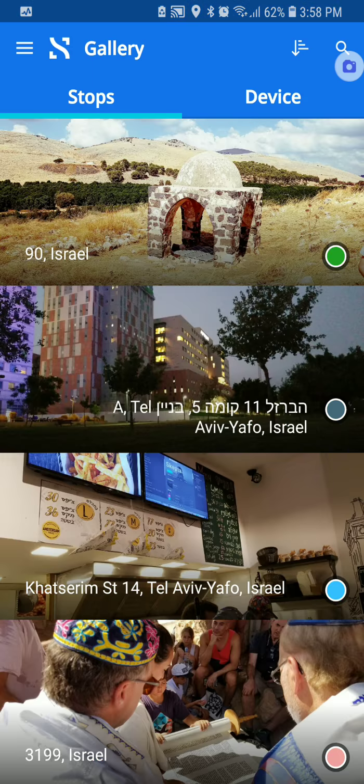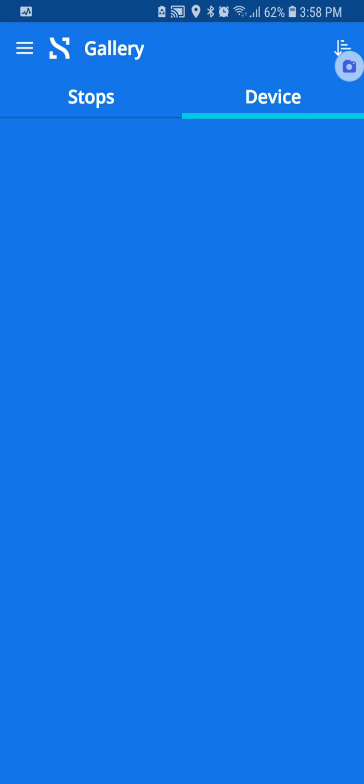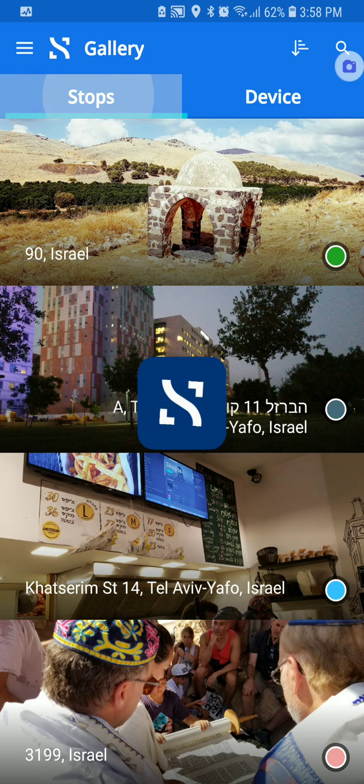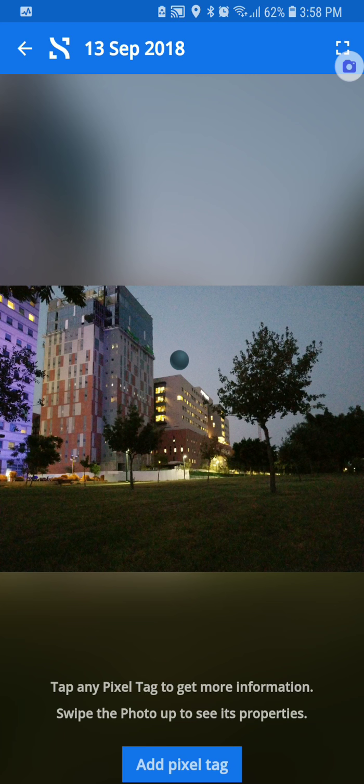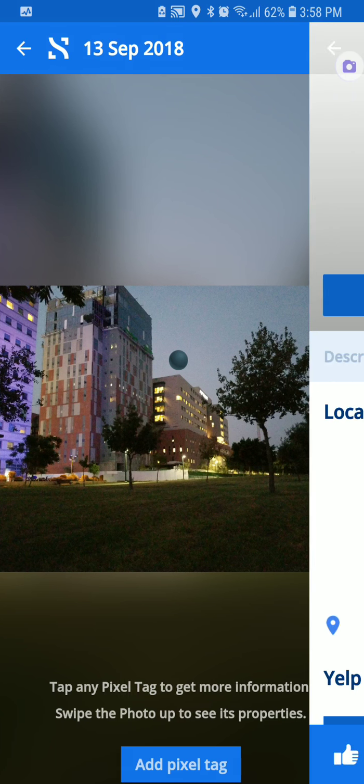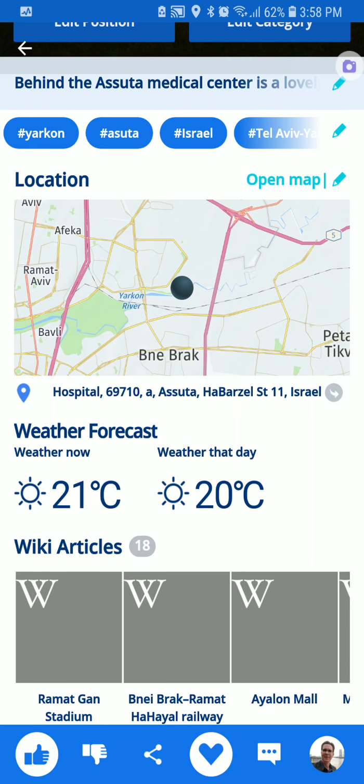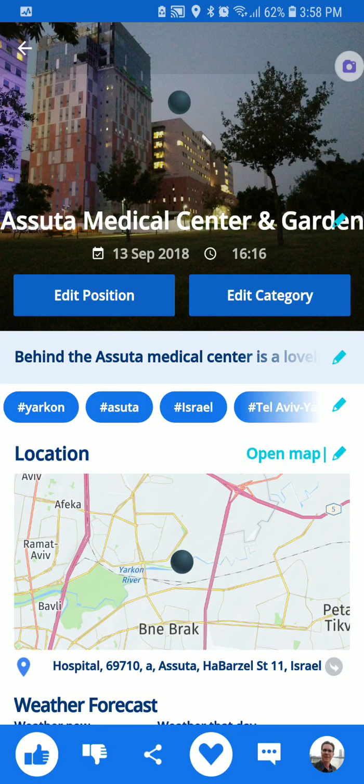Here in your gallery, of course, you can always get right to your device, share things real quickly from your device, and see your favorite pixel tags. Pixel tags are a unique thing that Stops has created. It's patent pending. We can drop, look at that, a tag within a photo on a specific building or an object within it. Maybe you want to go to an object within a photo.